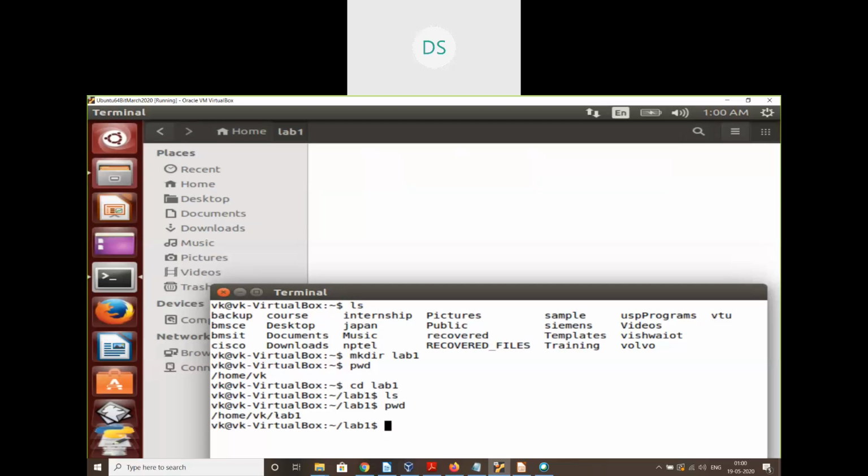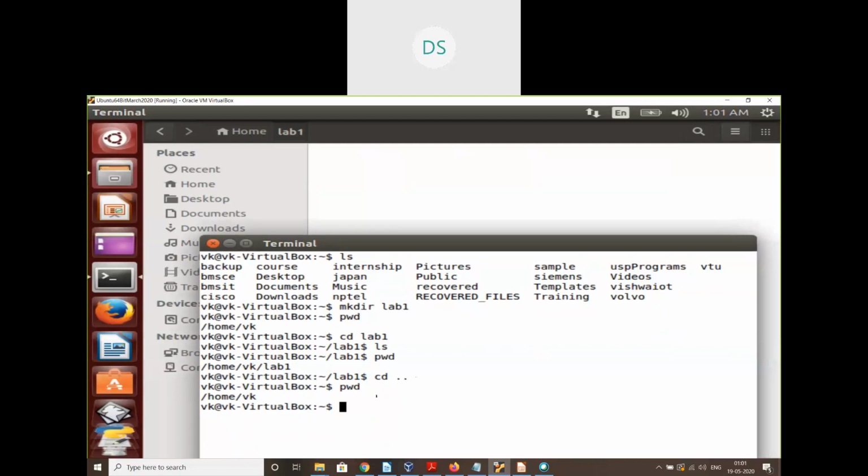Lab1 is a folder which is inside another folder called vk. Vk is inside a folder called home. So this / is the starting point of the file system hierarchy. Okay. Now, if I want to go back one step, okay, I need to type cd dot dot, which will take me back to /home/vk.